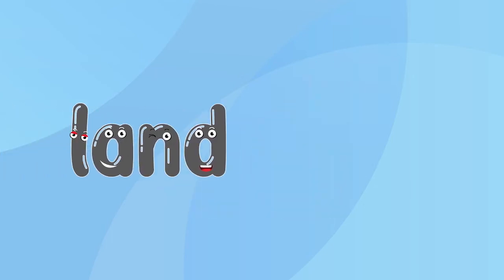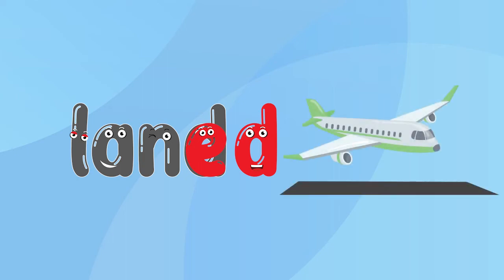For example, the word land. What is the ending letter in this word? The ending letter in it is D. When we add ed to the end of this word, it becomes land, id, landed. The airplane landed on the runway.